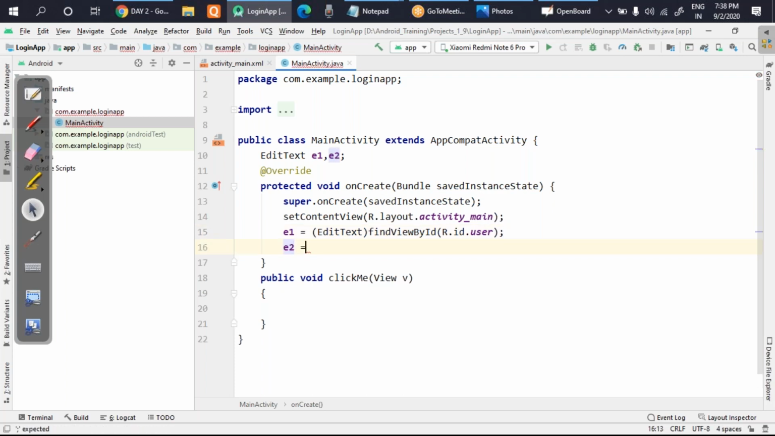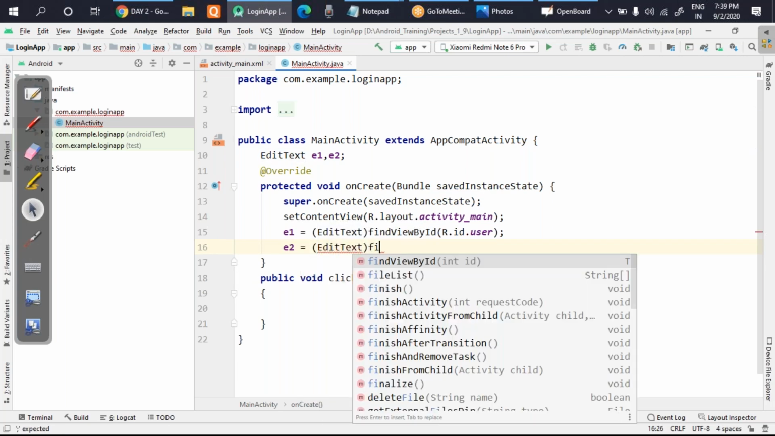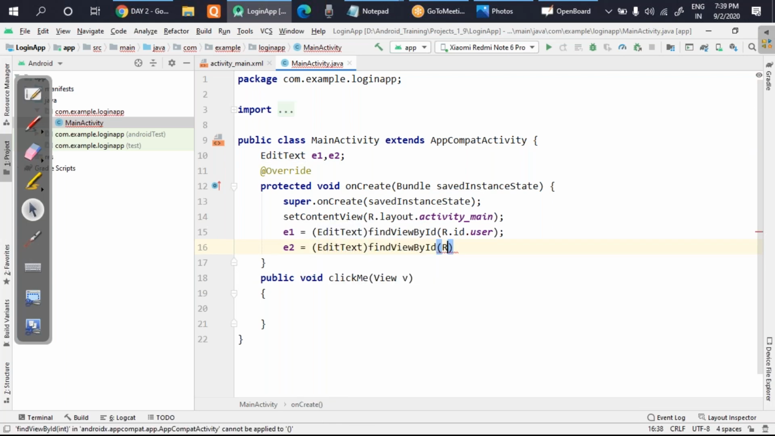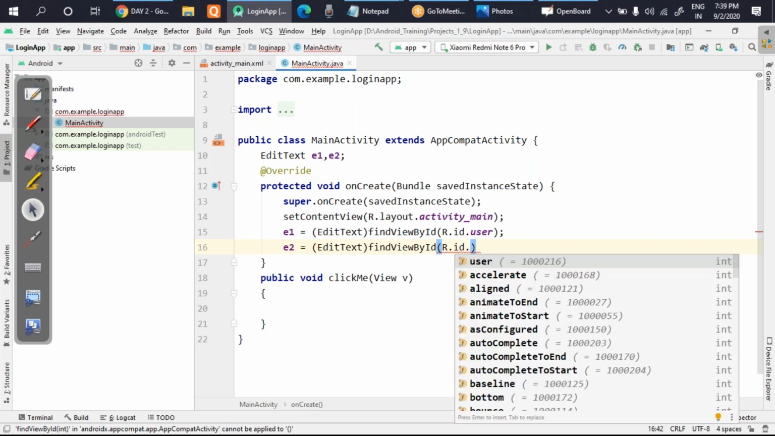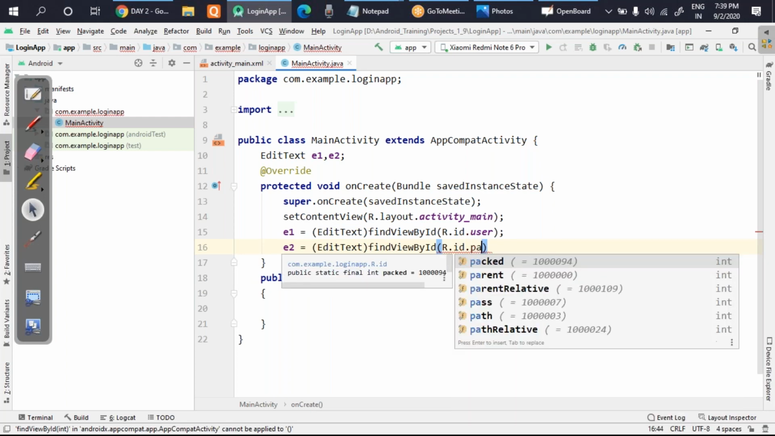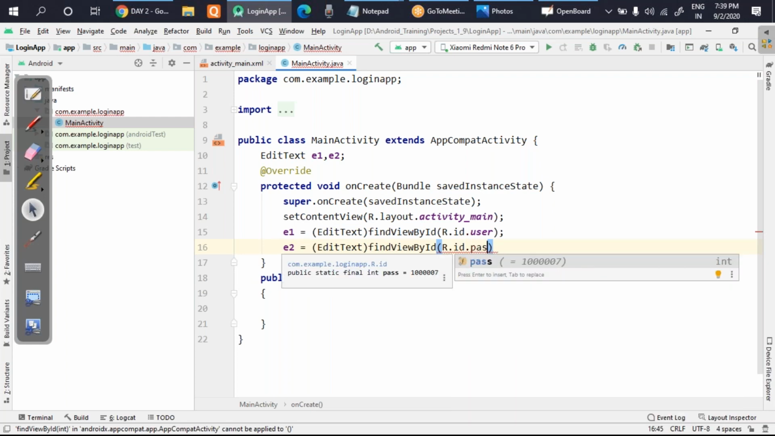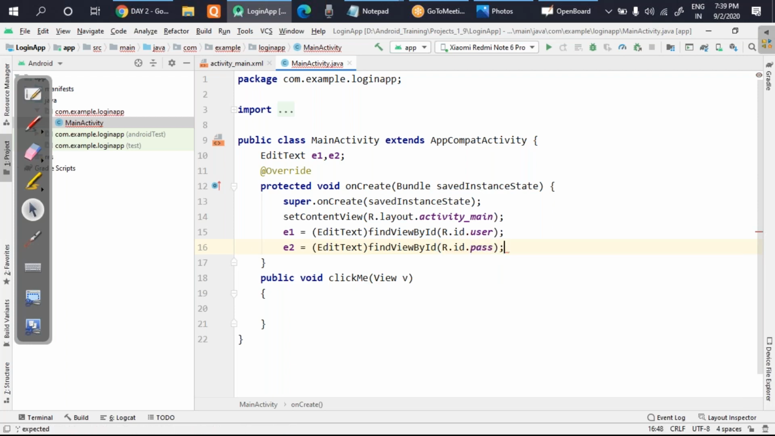I'll use the second one, that is E2 is equal to, I'll typecast again to edit text. I'll call the function findViewById, and I'll write R.id. What was that? Pass. So P-A, you can see. If this is not coming, then make sure that there are some errors. Now what have I done? I've done my 2 steps. I have created the variable, I have linked them, and now the third job is there, that is, I have to use them.